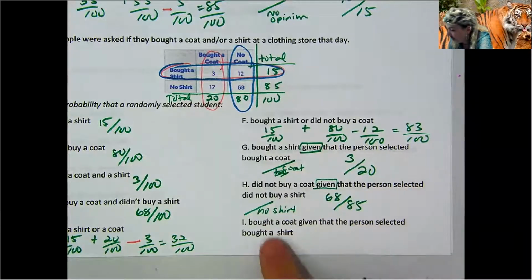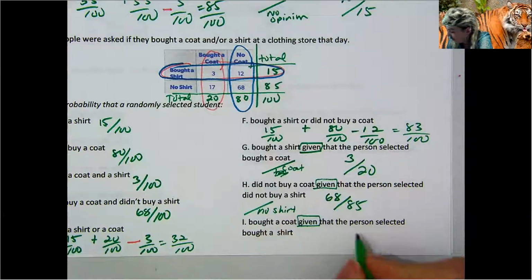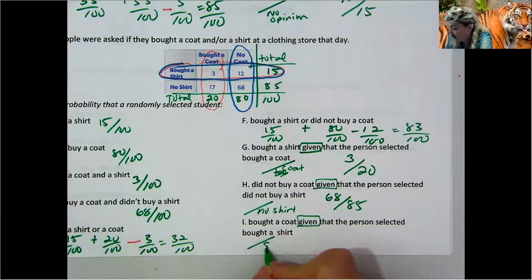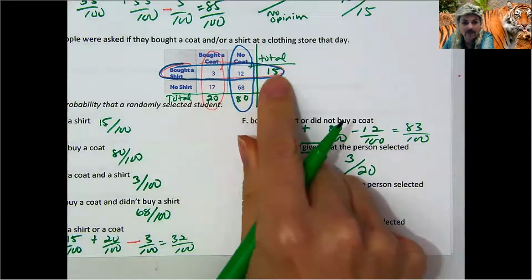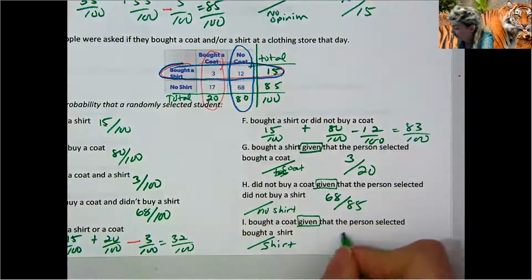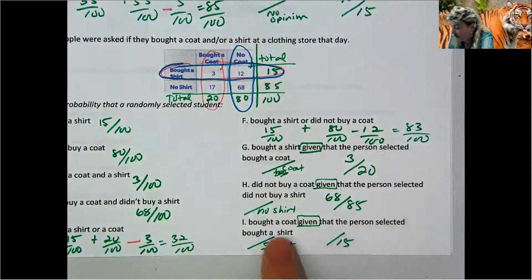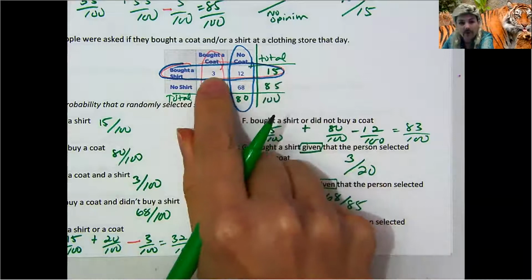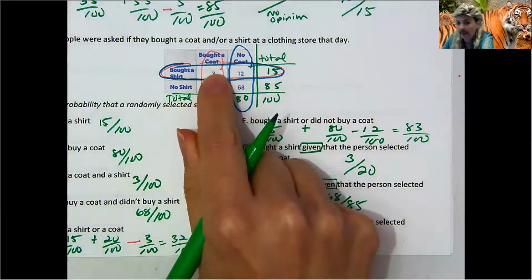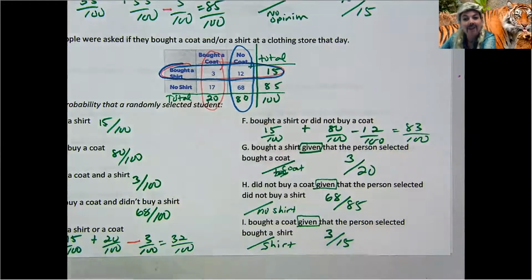And last but not least, bought a coat given the person selected bought a shirt. So our given is shirt. We have 15 people that bought a shirt. Out of those 15, how many bought a coat? Bought a shirt, bought a coat, 3 people. 3 bought a coat out of this group. And there you have it.